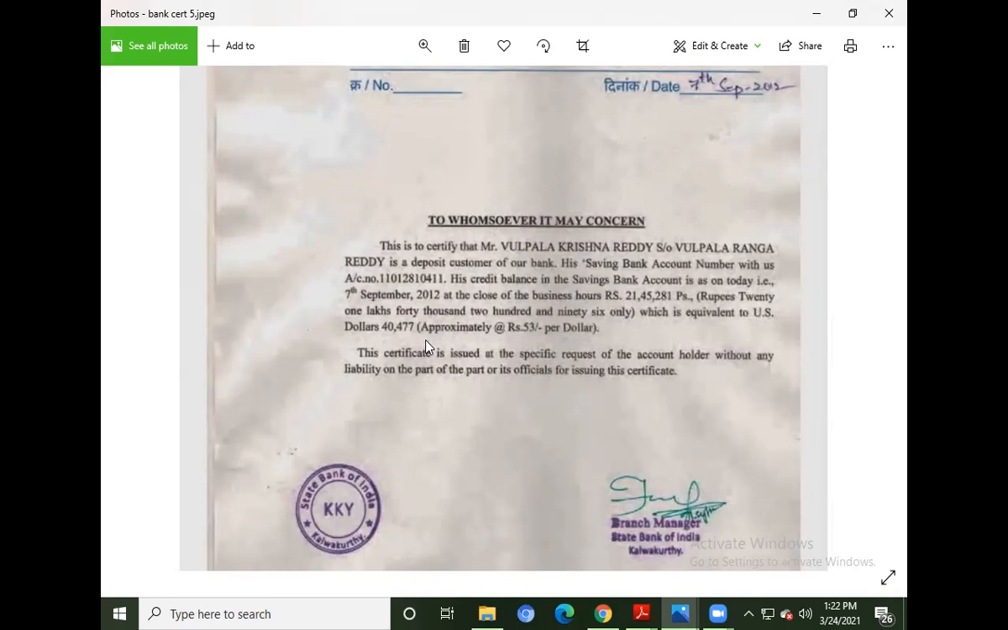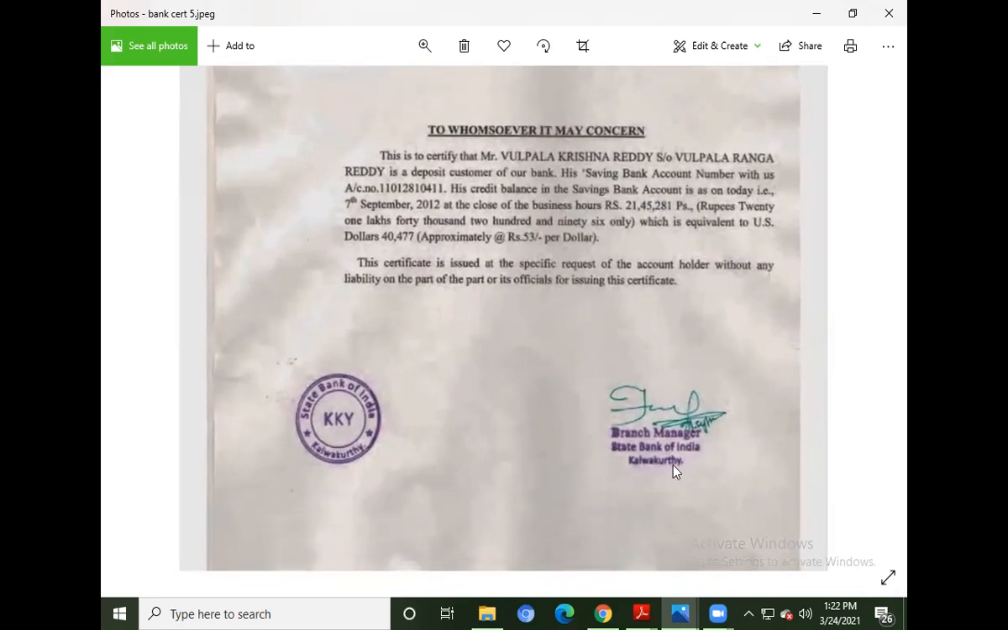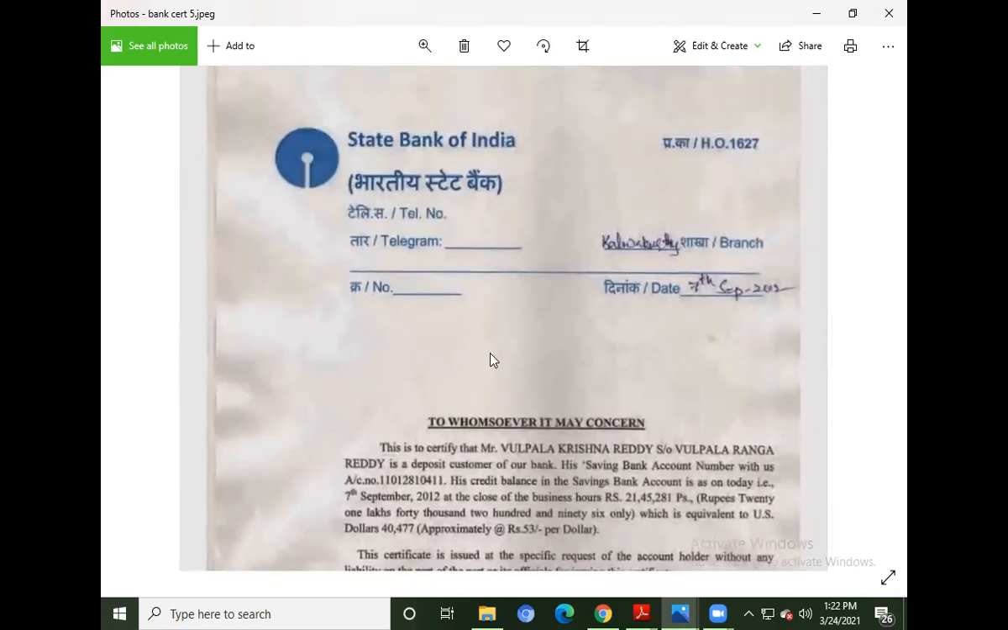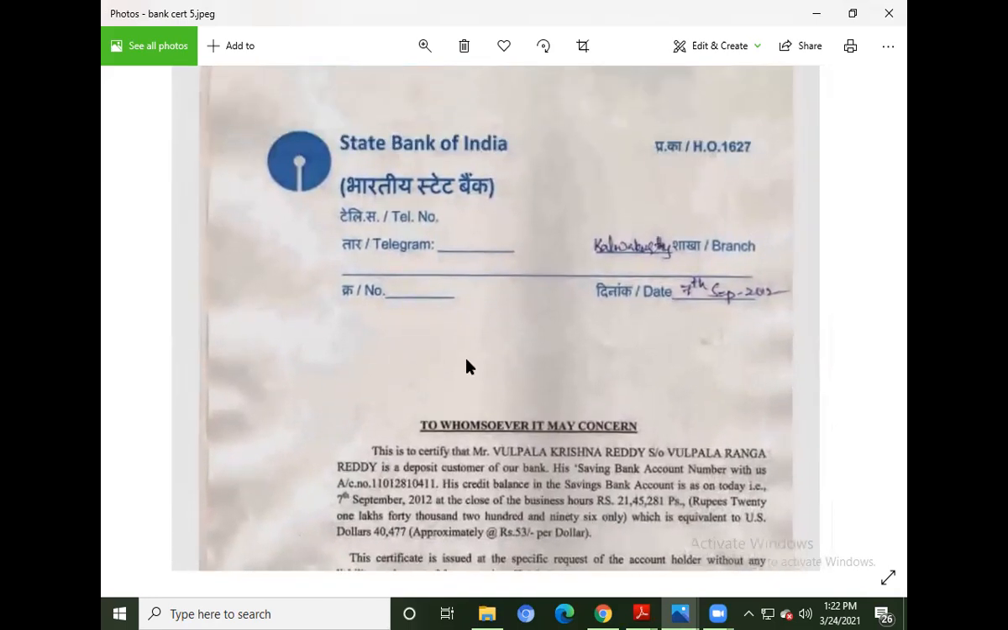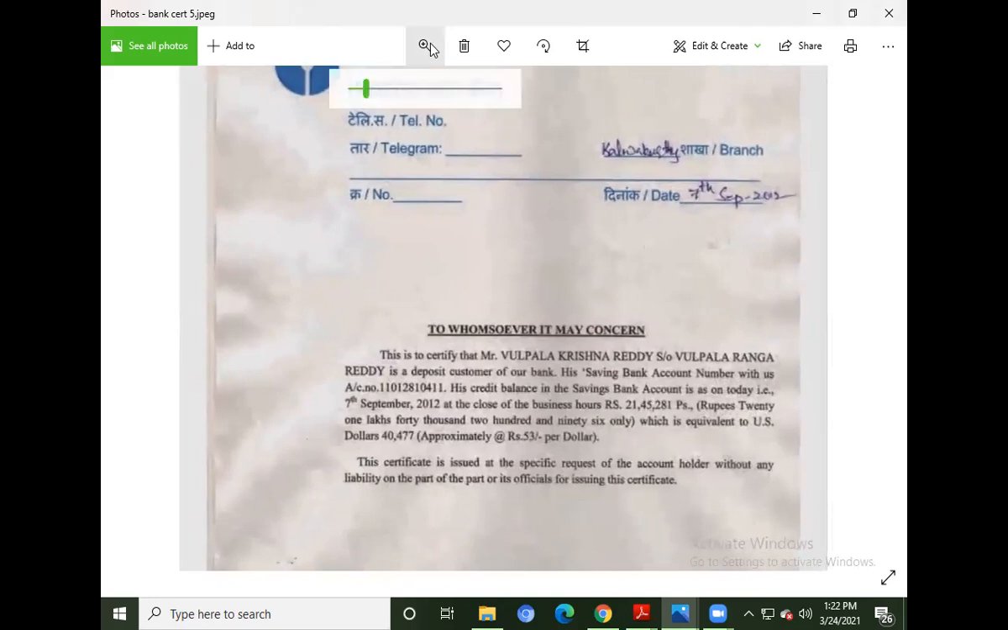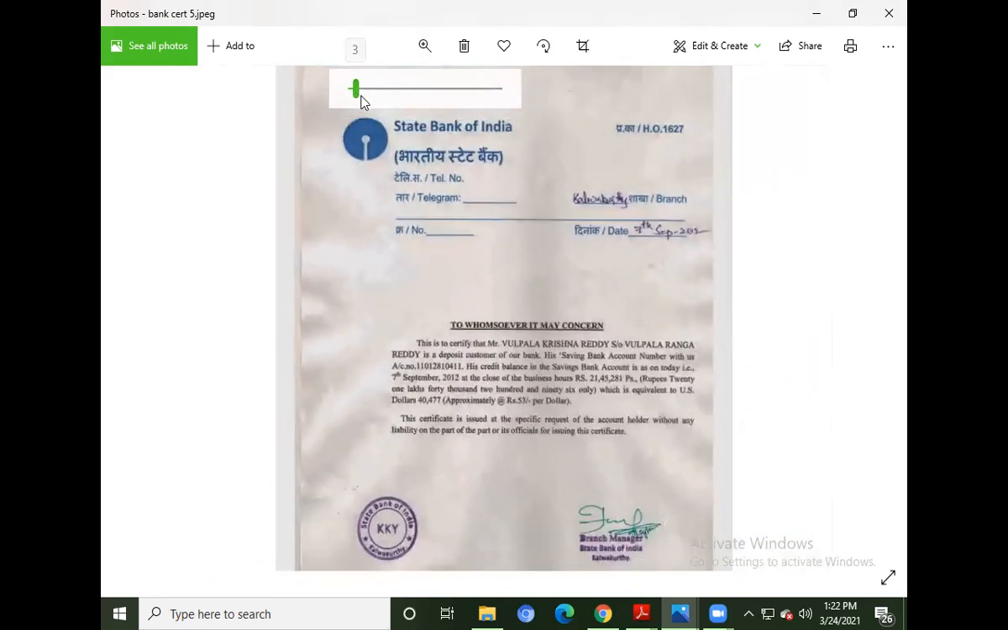So dollar conversion is very important in this. These are the checkpoints: dollar conversion amount plus the INR, and obviously the signature of the branch manager. This is required for any bank certificate which you are getting from your bank's end. So this is the complete bank certificate which you have to make while applying for your I-20.